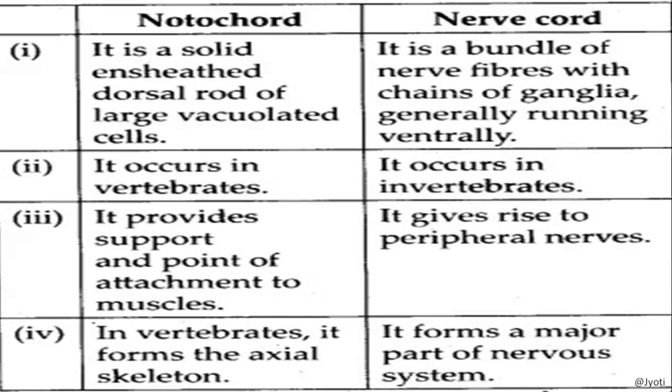It is a bundle of nerve fibers. Notochords are seen in chordates, but the nerve cord is present in both chordates and non-chordates, that is vertebrates and invertebrates. The notochord provides support and a point of attachment to the muscles.